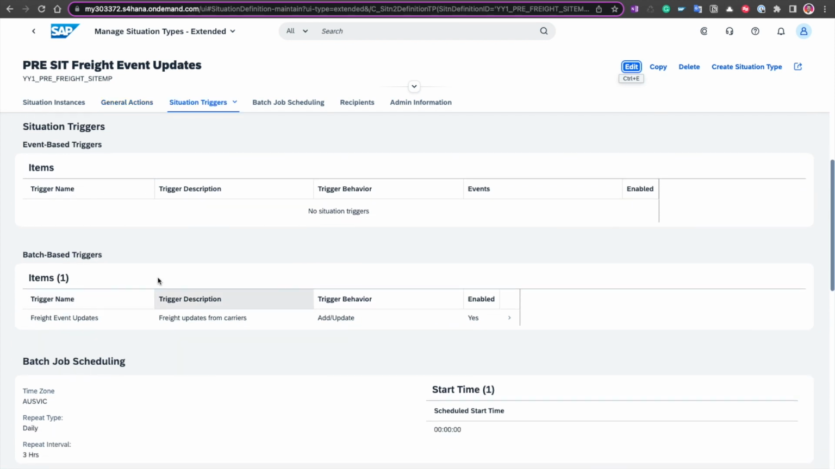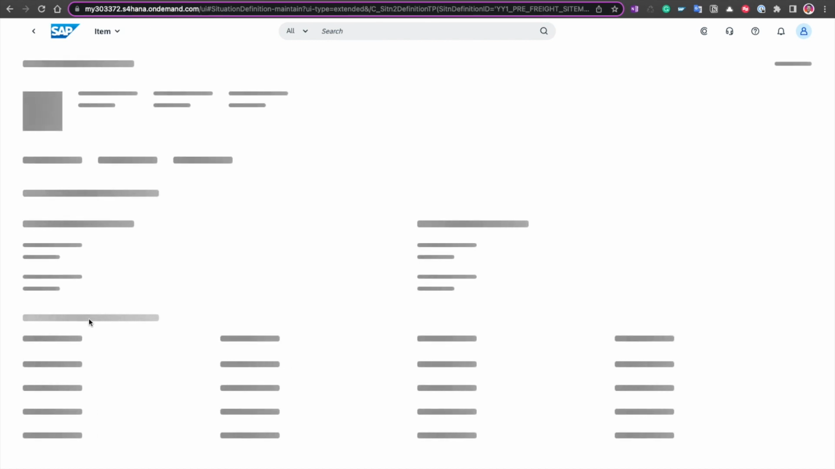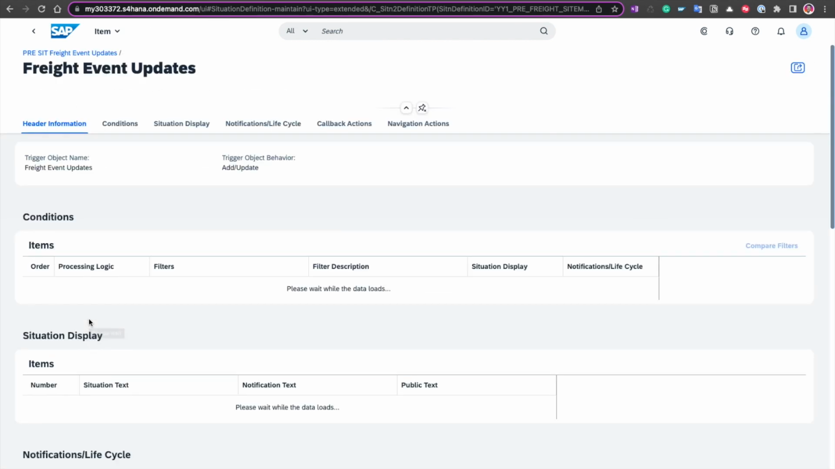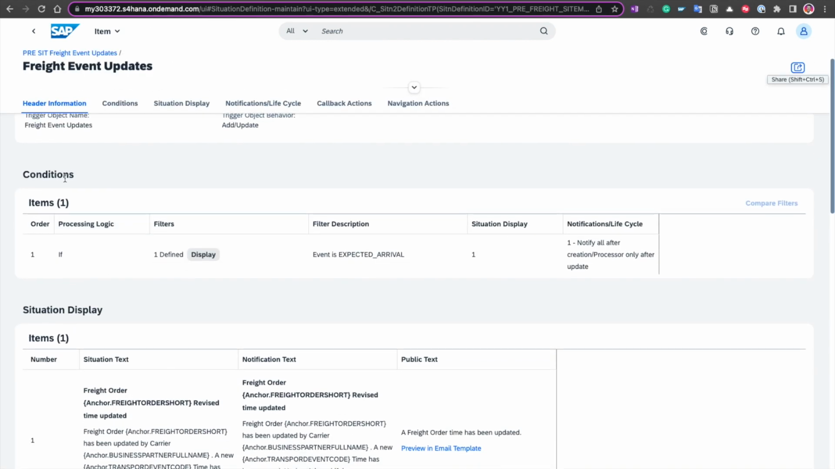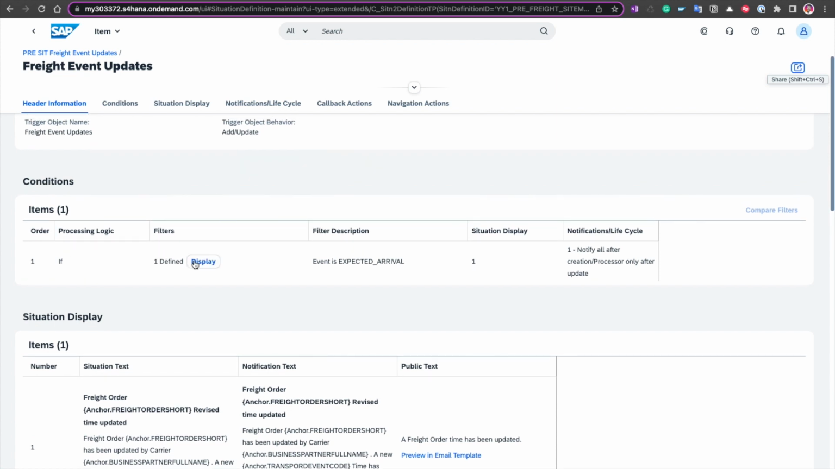So let's go into the trigger that we've defined here, batch-based trigger, because it also houses some important information. Now, the first thing that we see here is the condition, and this will be valid for all of the situation types that we're going to be creating off this template. And what we've done here is we have put a filter, and we're saying that we want to trigger a situation if this condition is verified.